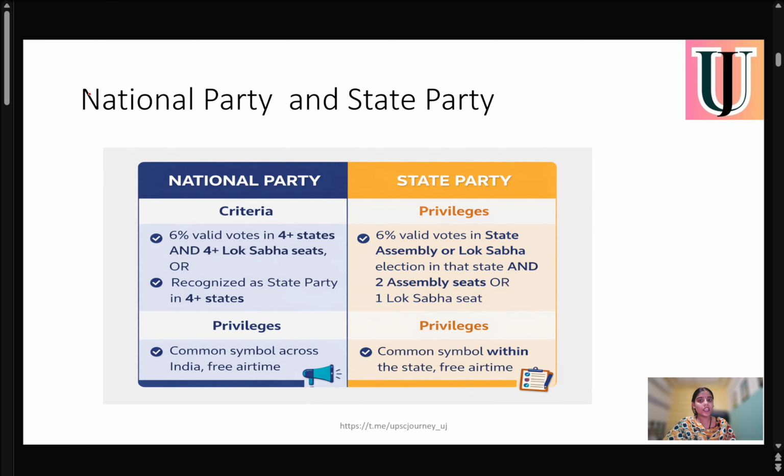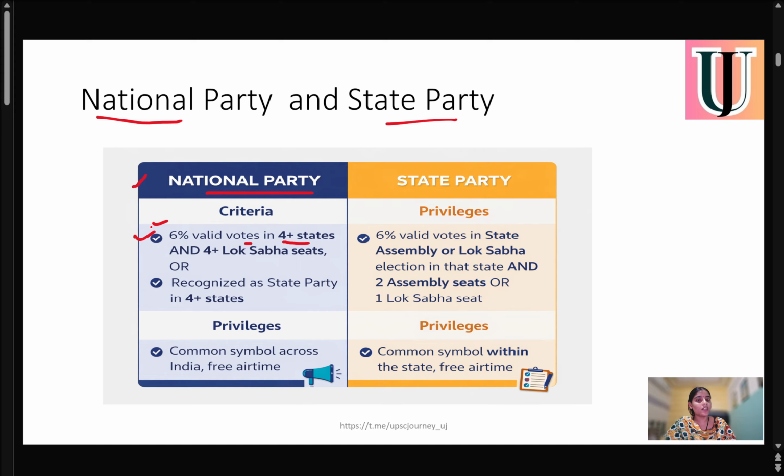Okay, so a party can be a national party or a state party. It depends on what criteria a party is meeting. To become a national party, the first criterion is that you must secure at least 6% of valid votes in more than 4 states and win 4 or more Lok Sabha seats. So they need at least 6% of total valid votes in more than 4 states and in 4 plus Lok Sabha seats.